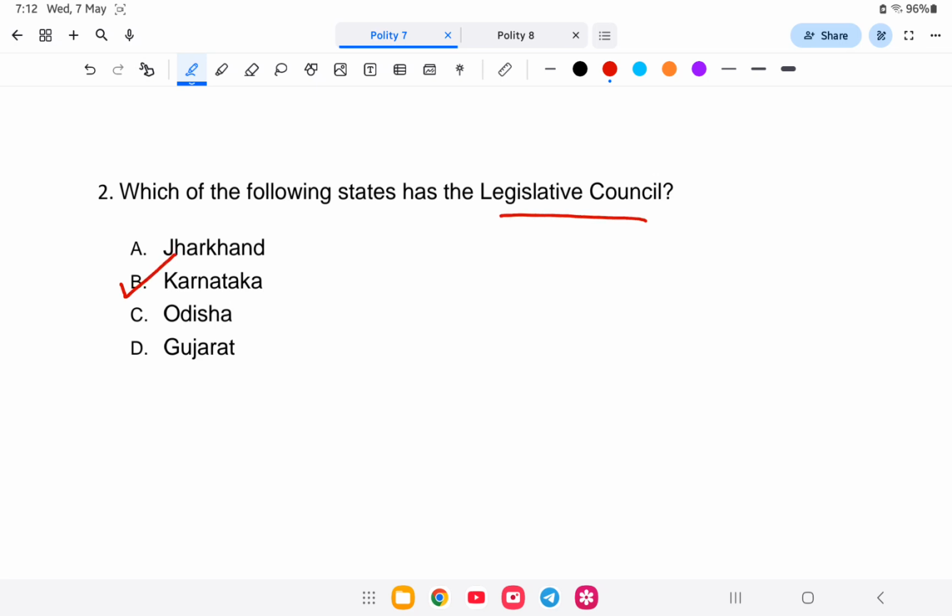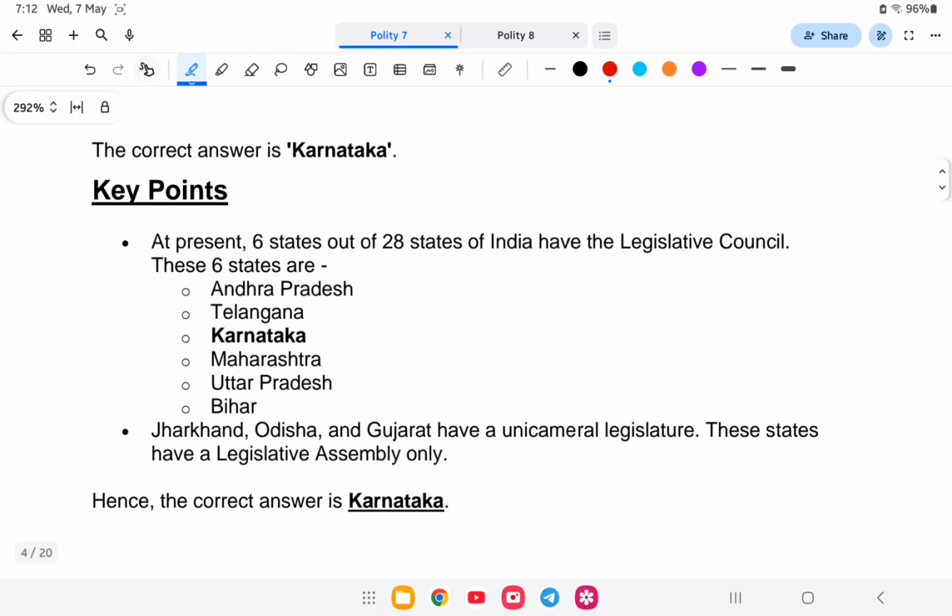Actually, only 6 states have a legislative council. So let us study in detail. Out of 28 states, only 6 states have a legislative council: Andhra Pradesh, Telangana, Karnataka, Maharashtra, Uttar Pradesh, and Bihar. So these are the states that have a legislative council. So this is the answer.